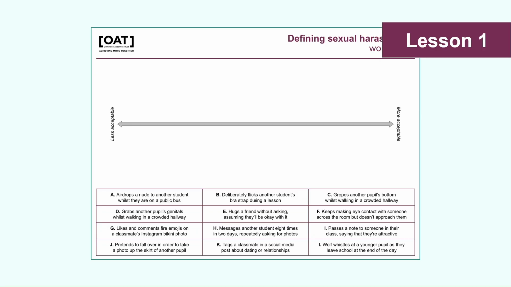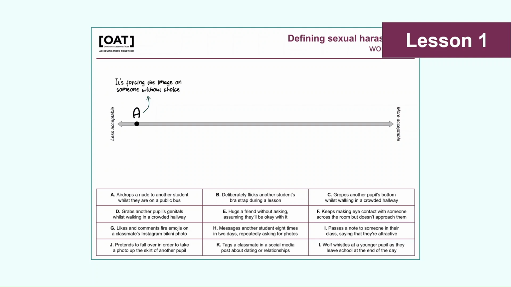Pupils are then asked to complete this worksheet, in which they should plot a variety of actions along the continuum, showing the extent to which they think the behaviours are acceptable. Given that the examples are already listed on the worksheet, pupils can simply label each of the plots with the relevant letter, as shown in the example here. It would also be really good to encourage pupils to annotate 2 or 3 of their plots with a comment to show their thinking. That then means that they're ready to have their arguments formulated prior to the class discussion.